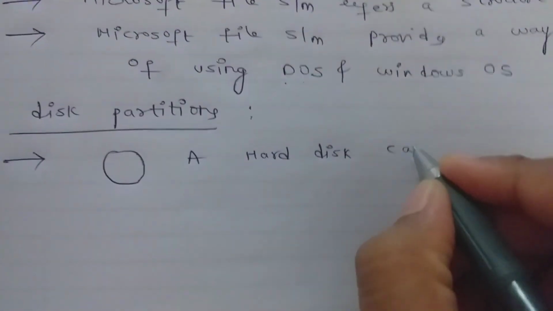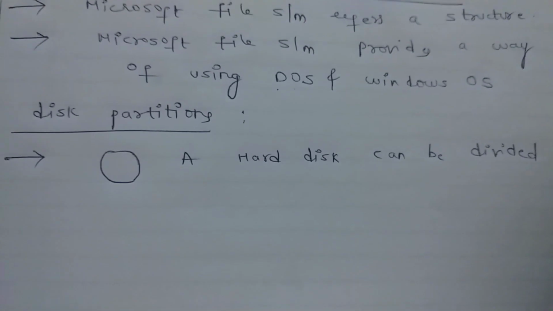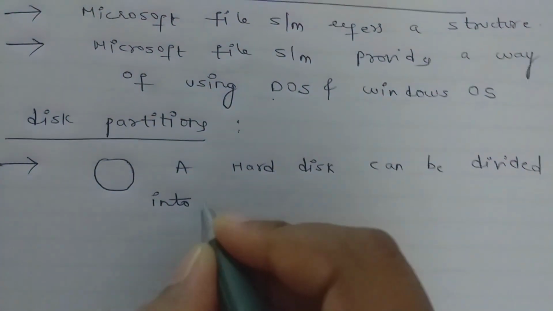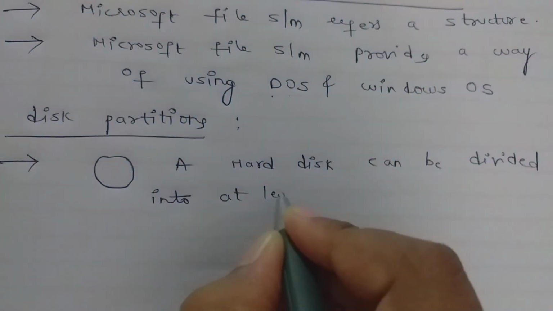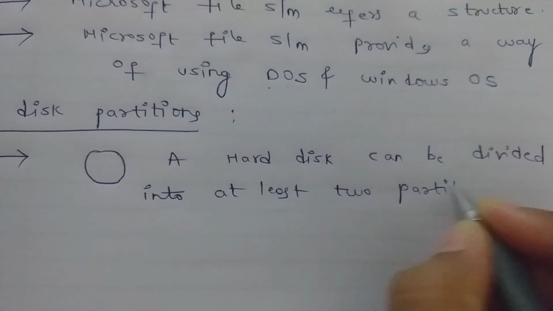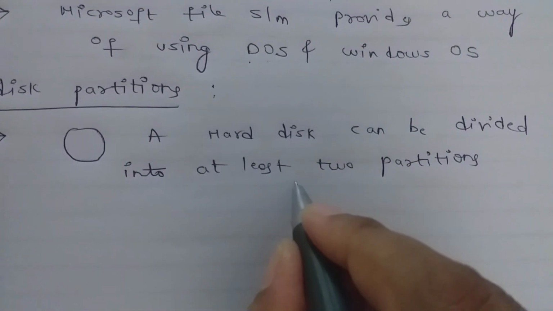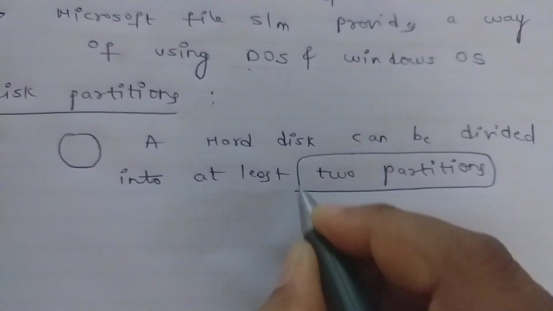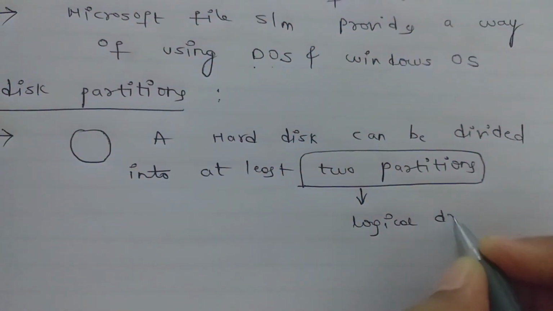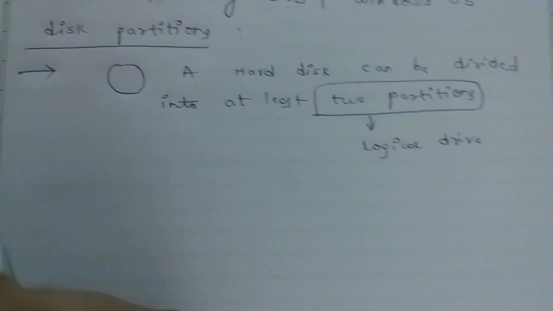A hard disk can be divided into at least two partitions. At least two partitions we have to divide the hard disk into. Dividing it into partitions, we call each a logical drive.